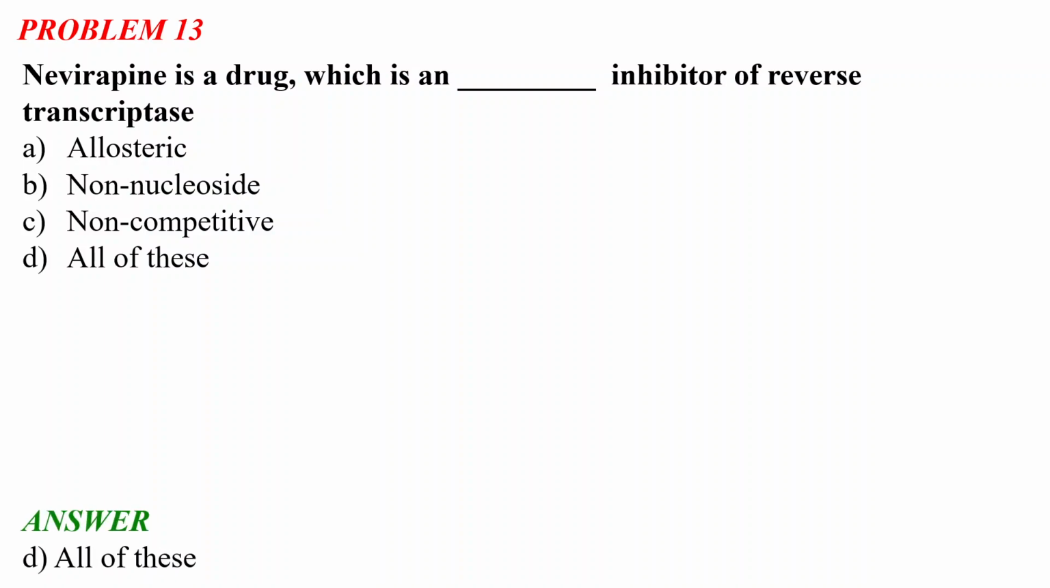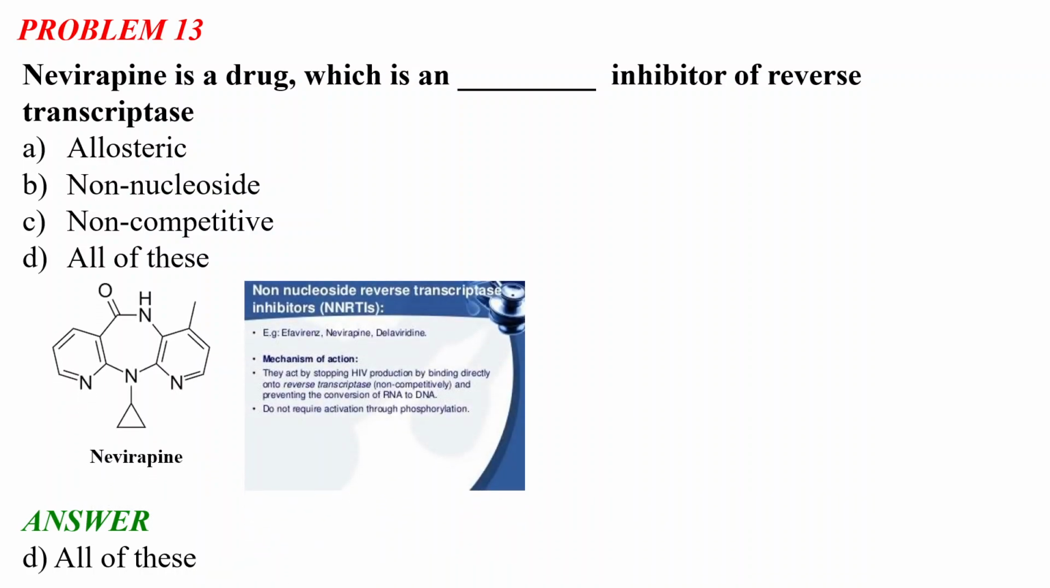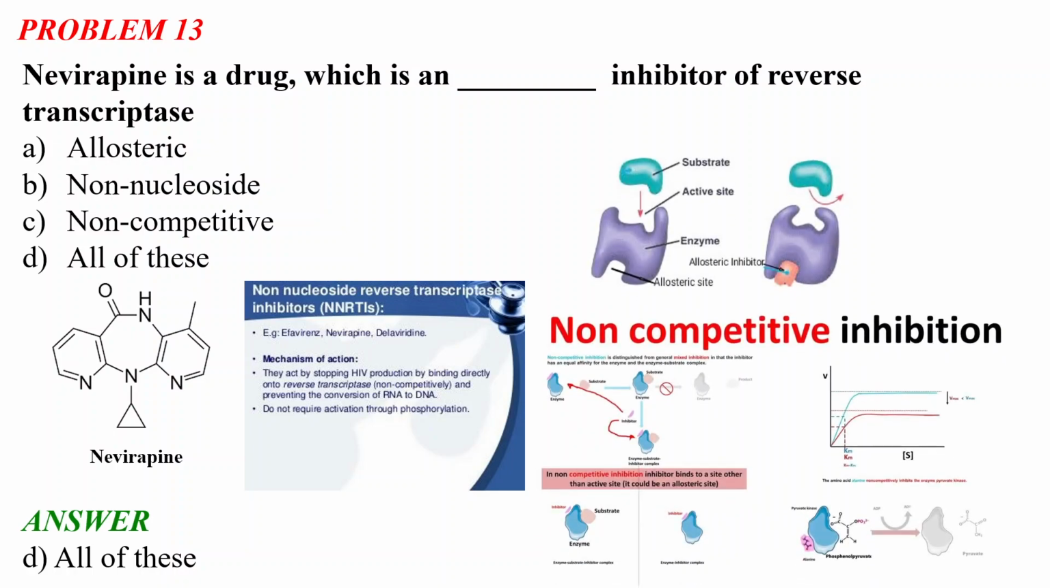The correct answer is D, all of these. This is the structure of nevirapine. Basically, nevirapine is called a non-nucleoside reverse transcriptase inhibitor. What is the mechanism of action? They act by stopping HIV production by binding directly to the reverse transcriptase and preventing the conversion of RNA to DNA. We know that the reverse transcriptase enzyme catalyzes the formation of DNA from RNA in the virus cells, and nevirapine is a direct inhibitor of this enzyme.